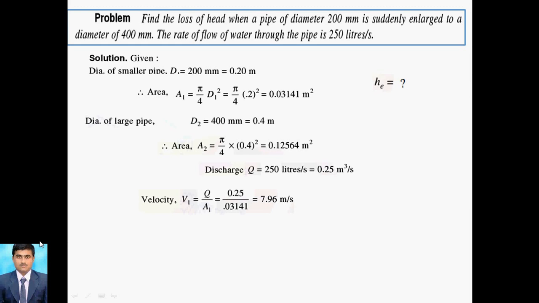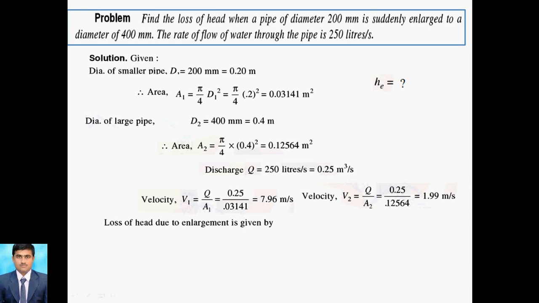Similarly, we can use v2 is equal to Q by a2, that is from the continuity equation. After putting the value of Q as 0.25 and a2 as 0.12564, we will get the value of velocity, that is 1.99 meter per second. So these are the two velocities. One velocity v1 is 7.96, and velocity v2 is 1.99.